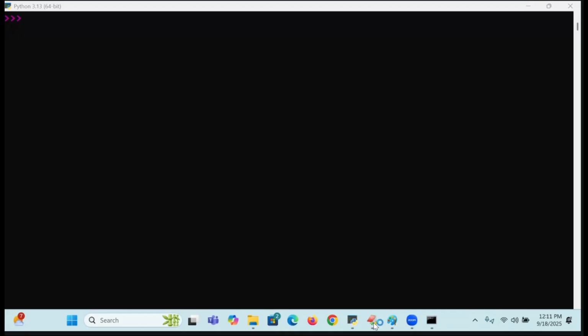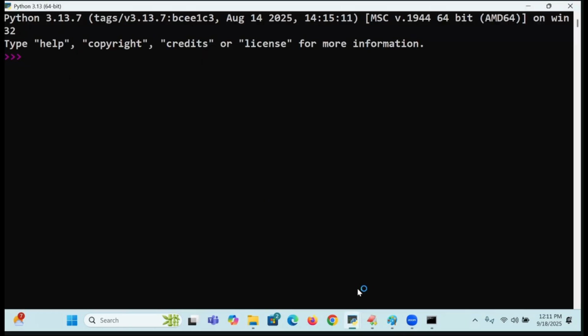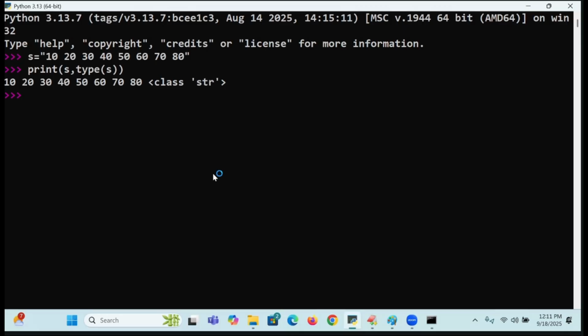Go to this place. Now I'm going to enter. Look at all of you. So I will take this kind of thing. S is equal to "10 20 30 40 50 60 70 80". These are the values. S comma type of S. What is the type there? str. Now I want to get these values separately.